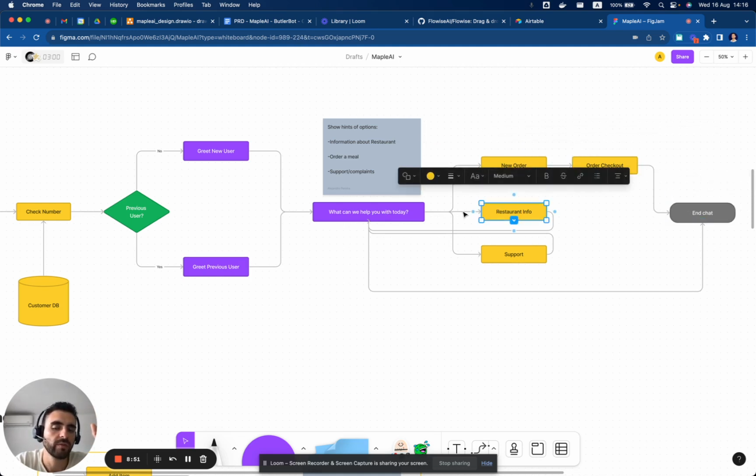If the user wants information from the restaurant, it will be just a loop where the customer can ask questions about the address, phone numbers, and other things. If they want to ask specific things about the menu, like what's the recommendation or do you have current promos, all of that will be obtained from a knowledge database.